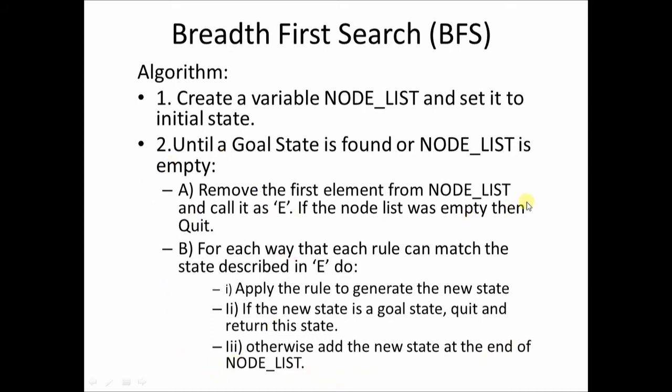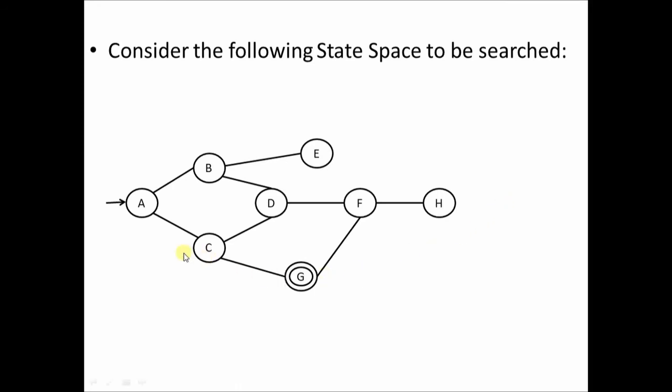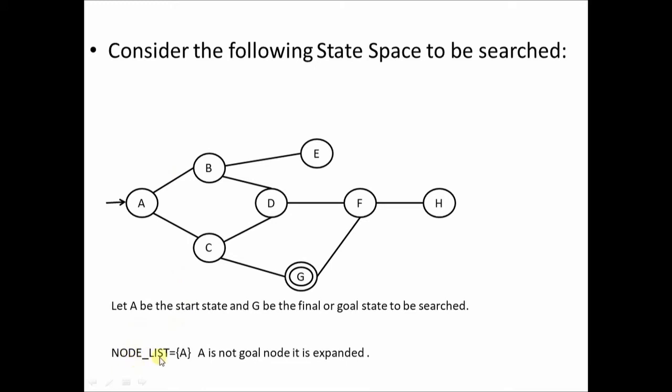To understand this in a better way, let us see a small example. Consider the following state space to be searched. In this particular state space, A happens to be the initial state and G happens to be the goal state that is given to us. As per the algorithm, we create a node list and we set A as an element of this node list, because A is the initial state or the start state. So initially A is loaded onto the node list.